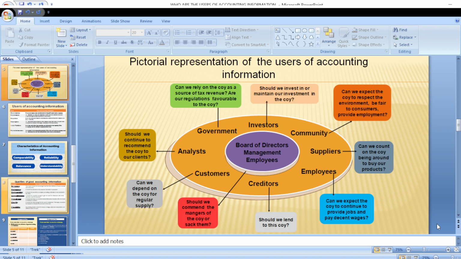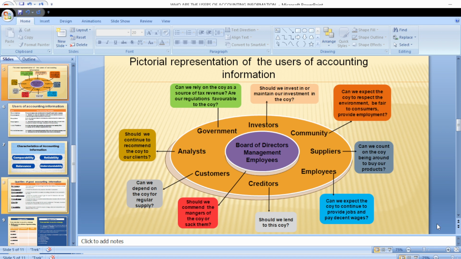So for example, the analyst may analyze the accounting report and provide it in order for the investor to be able to make up their mind on whether to invest, or provide it to the creditors to determine whether or not they want to lend money to such an organization, if the organization has the capacity to pay back such loans. So it is important for an analysis to be done in order to come to terms with that.